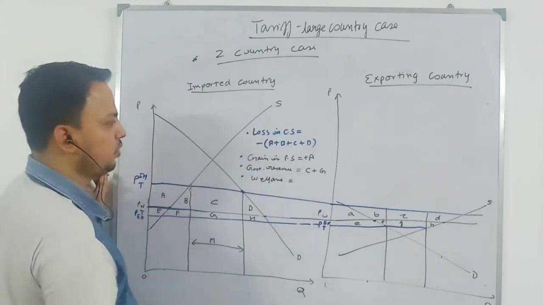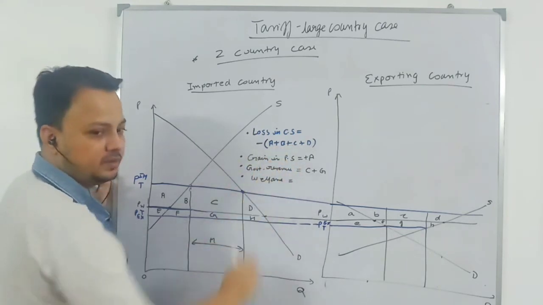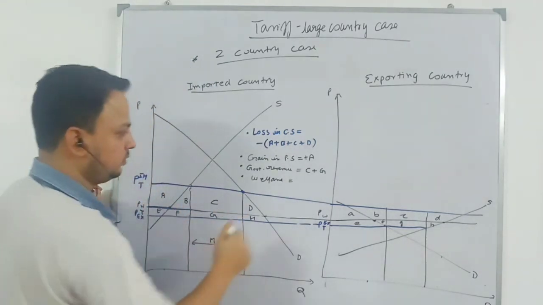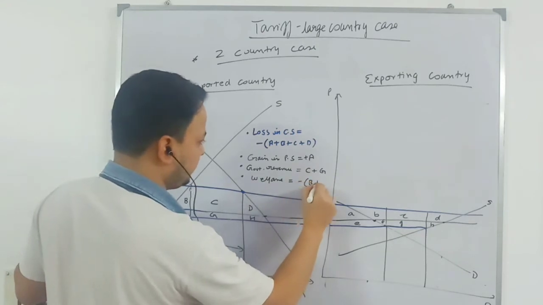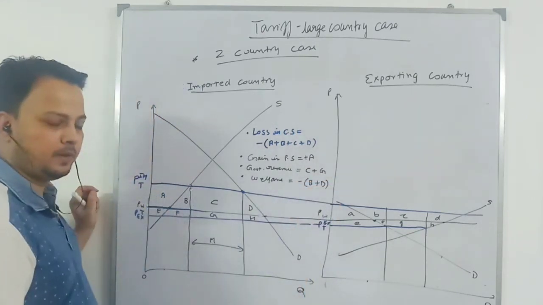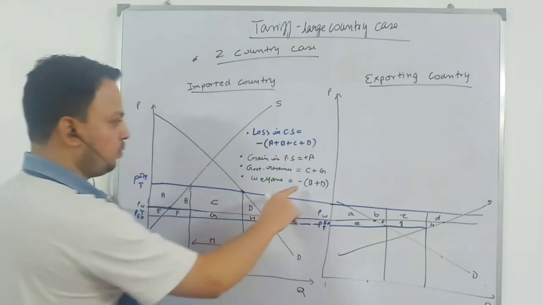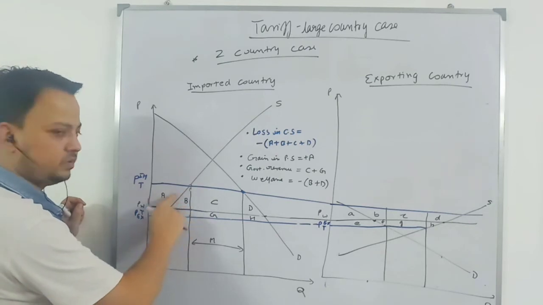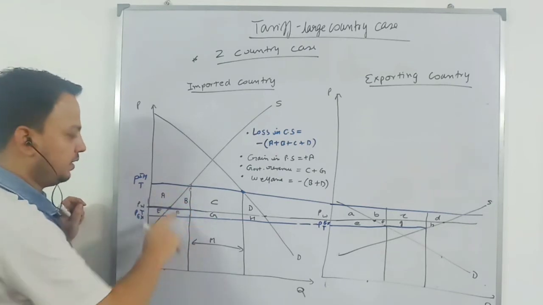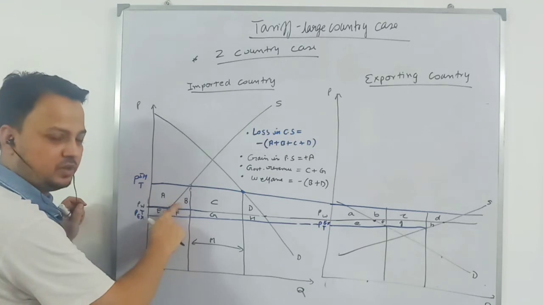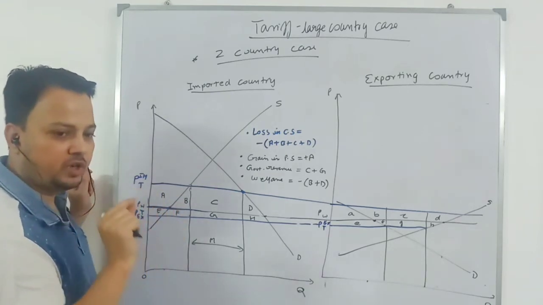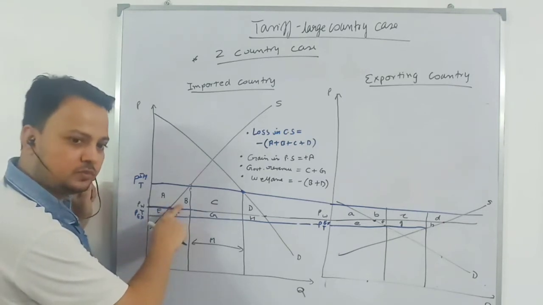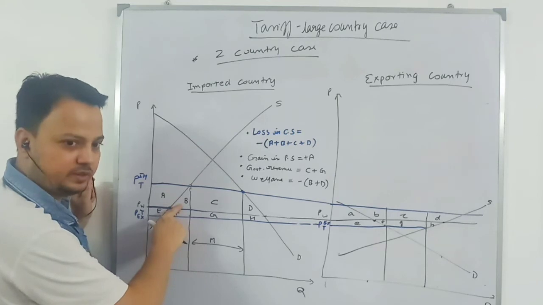What is the loss you have? You have minus B and minus D. These two parts are the loss. So minus B and minus D is the loss. What is B? This triangle loss. What is this triangle? This is loss in efficiency in production, because you are moving from a low cost foreign producer to a high cost domestic producer. So you have wastage of resources. So there is an inefficiency in production.